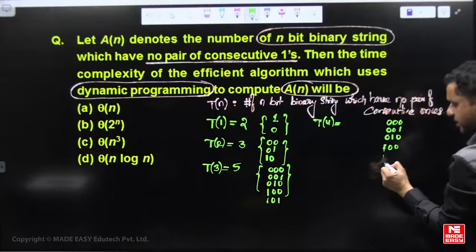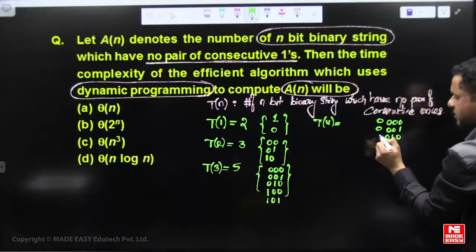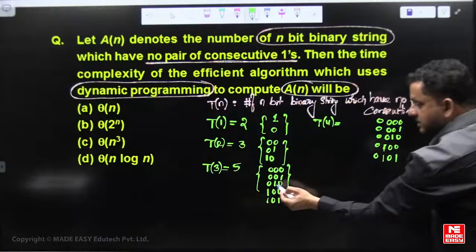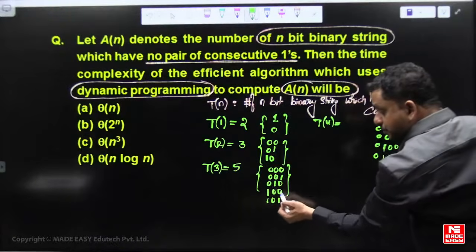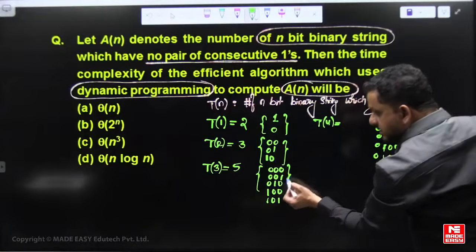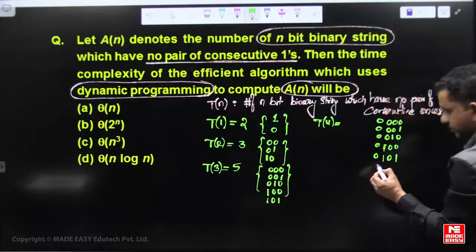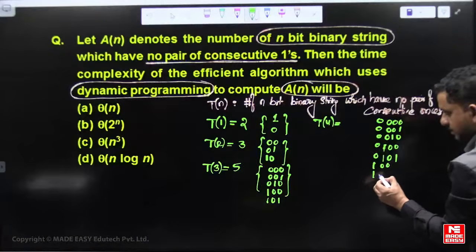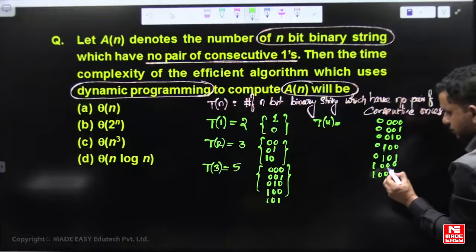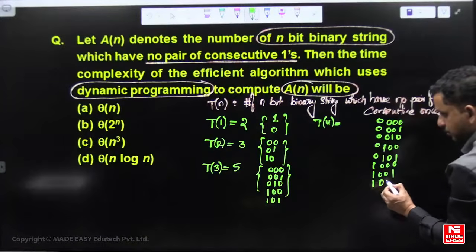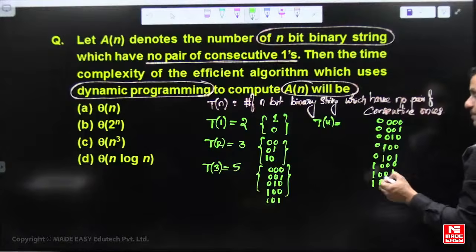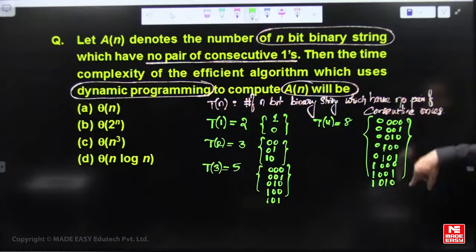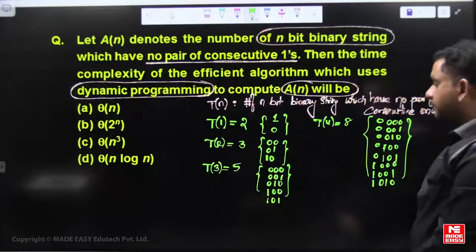So 5 ways. Except where the most significant bit is 1, these three cases you can pad 1: 1 0 0 0, 1 0 0 1, 1 0 1 0. Total 5 plus 3, 8, which doesn't have consecutive ones.